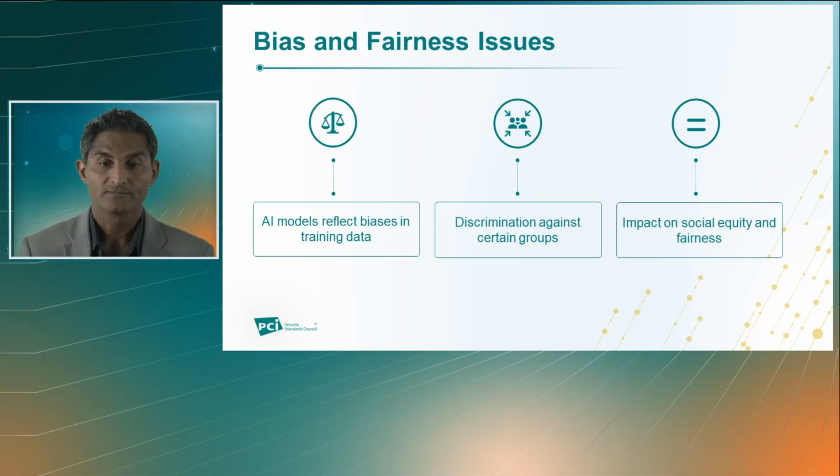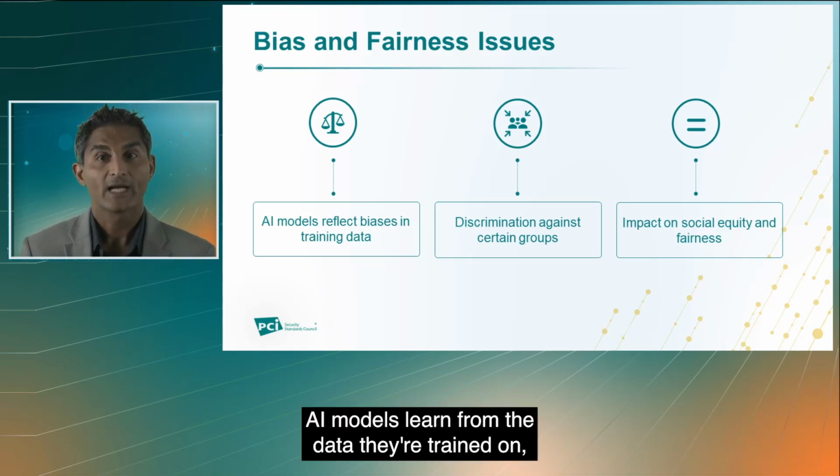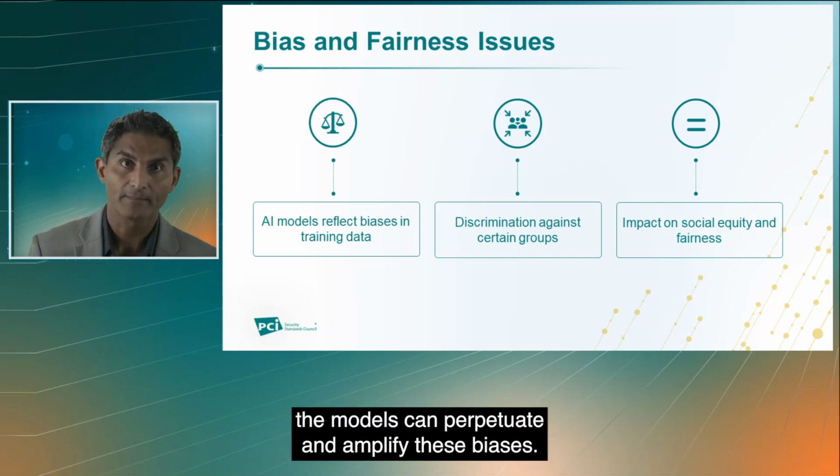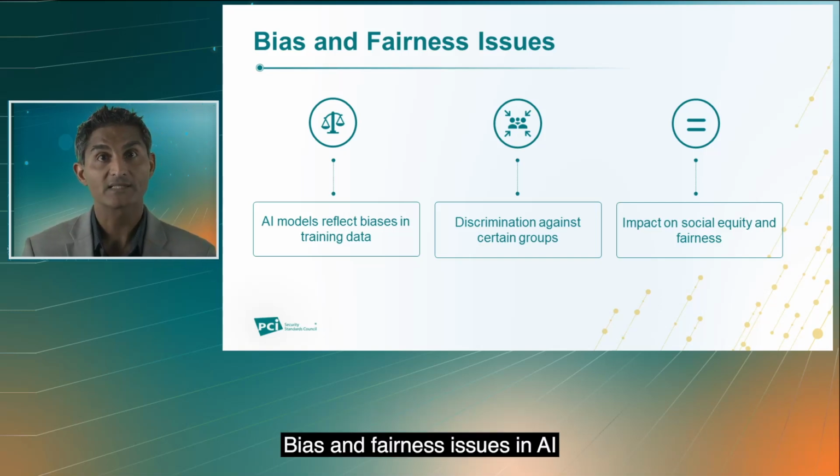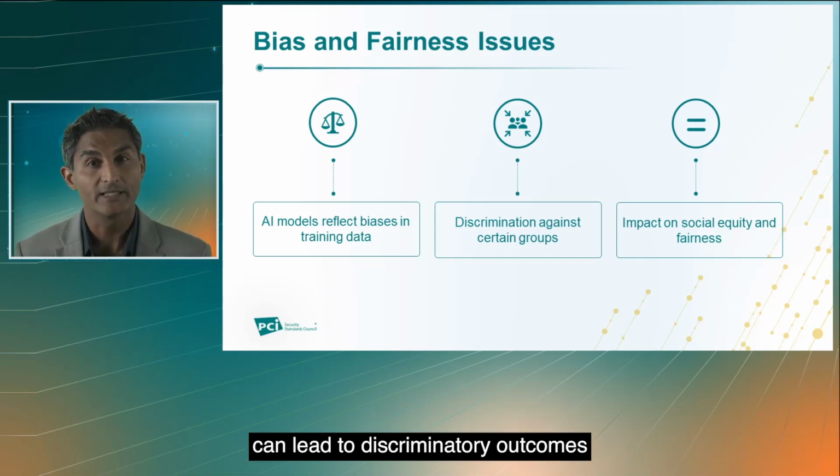AI models learn from the data they're trained on, and if the training data is biased, the models can perpetuate and amplify these biases. Bias and fairness issues in AI can lead to discriminatory outcomes, reinforcing these social inequalities.